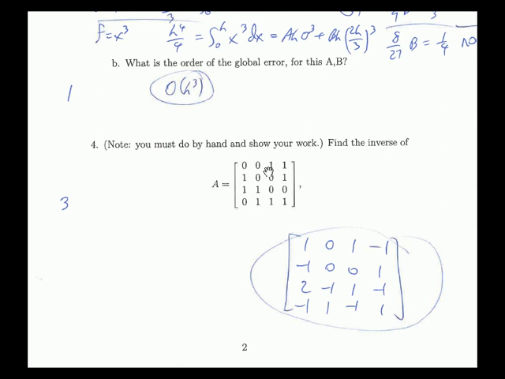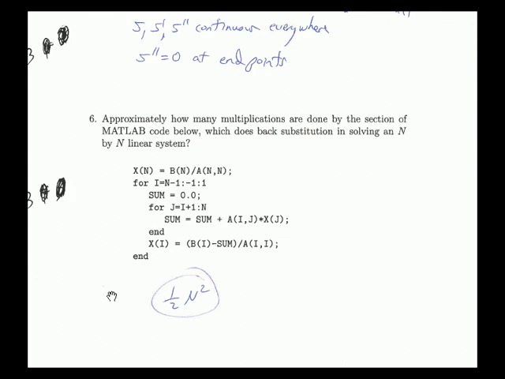Well, here's a problem where you're simply supposed to find the inverse of this matrix, 4 by 4. It's a lot of work to find the inverse, but there's already mostly zeros and ones, so this one's not actually too much work. So you just do it by hand. This is more of a matrix algebra problem than numerical analysis, but it's in there.